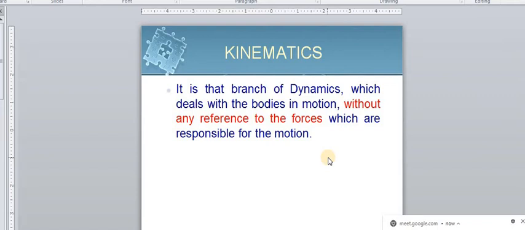We are not considering the forces which are causing the motions. Such a field is nothing but the kinematics.